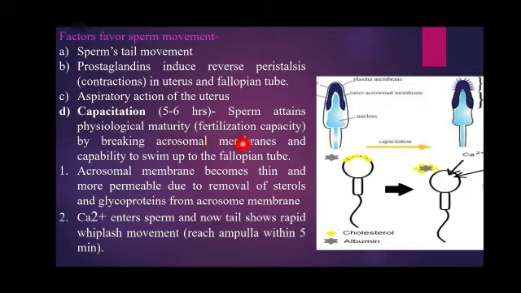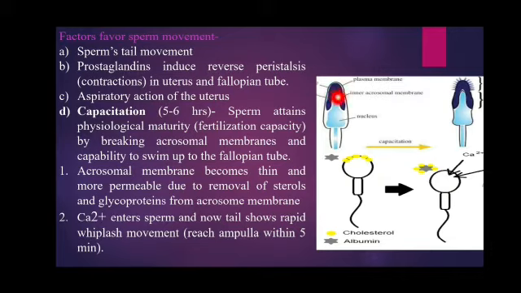And the last and the most important one is the capacitation, and it will take 5 to 6 hours. And what is this capacitation? Here the sperms attain the physiological maturity. The sperm is motile, but it is not that much active.